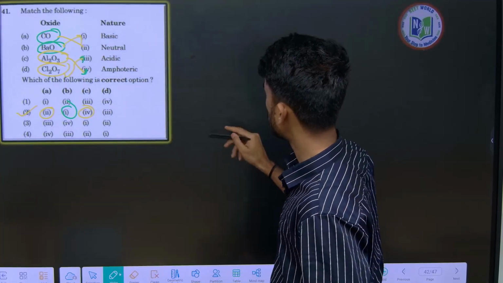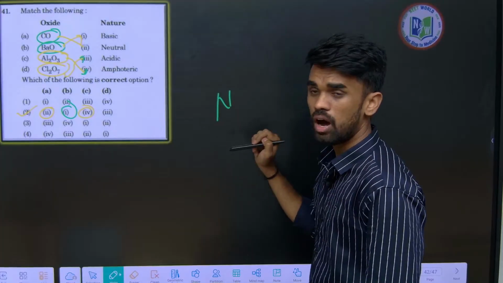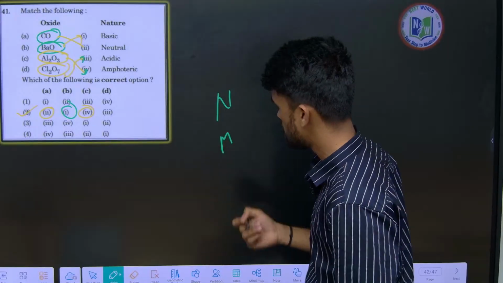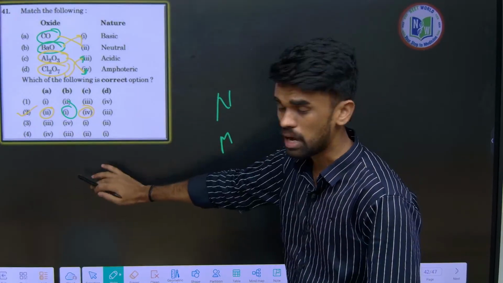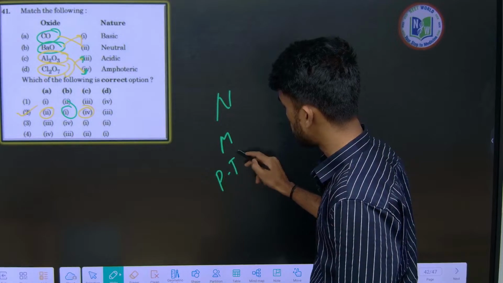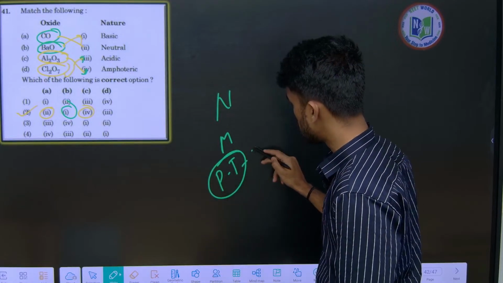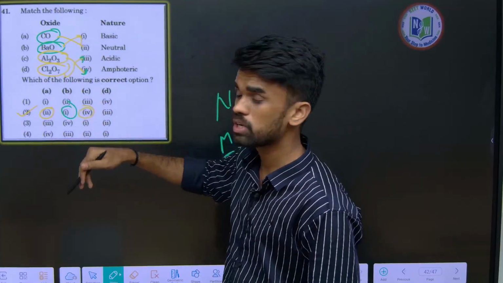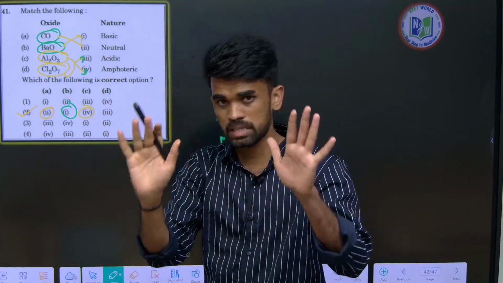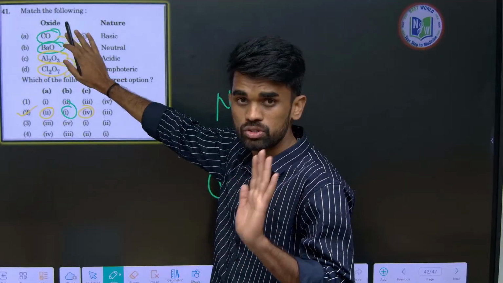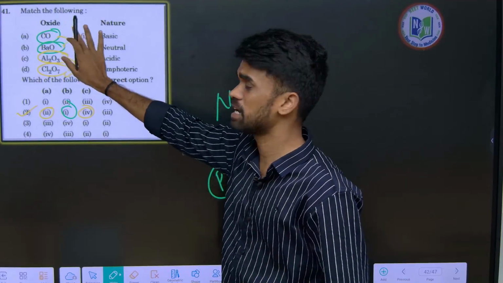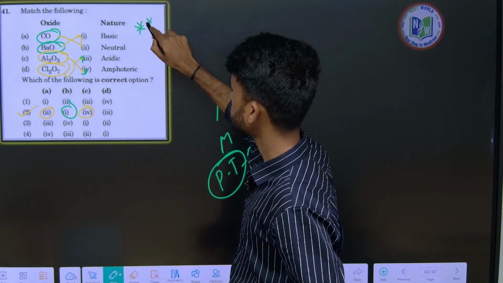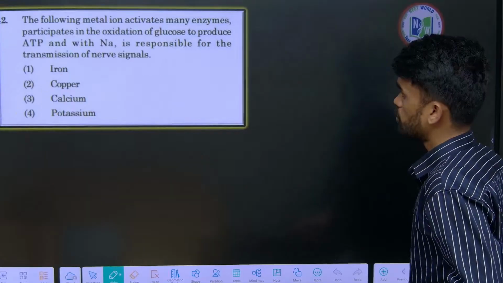Just go through your NCERT book or any of your college, school or institute materials, or otherwise in the videos I have made a periodic table video. In part 3, I think, I have included the oxides and their nature. At least you need to know the basic nature of those oxides, because we will be seeing this kind of question more and more times. So this will be important again. Make a list of oxides.